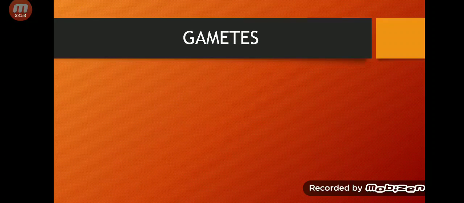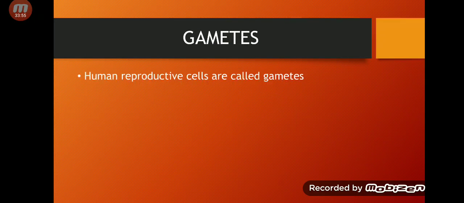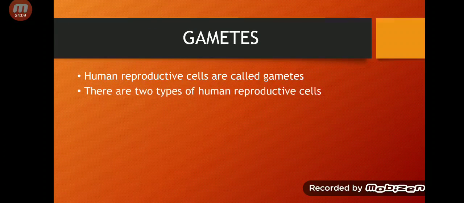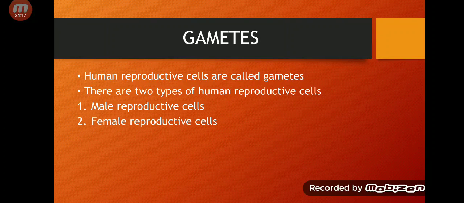Okay, next, what are gametes? These are human reproductive cells which help humans to reproduce or produce babies, or you can also call them human sex cells. There are 2 types of human reproductive cells: the male reproductive cell, which is called the sperm cell, and the female reproductive cell, which is called the egg cell.